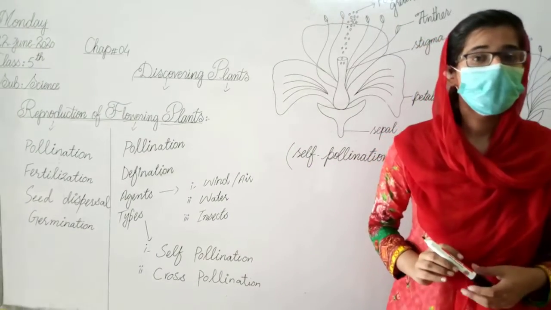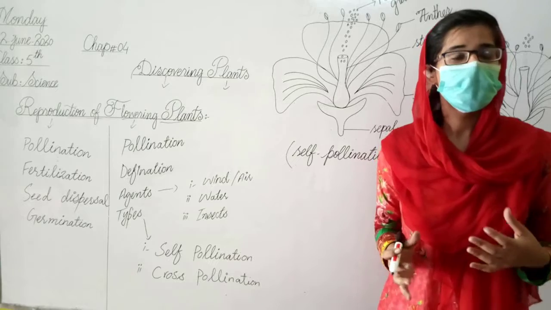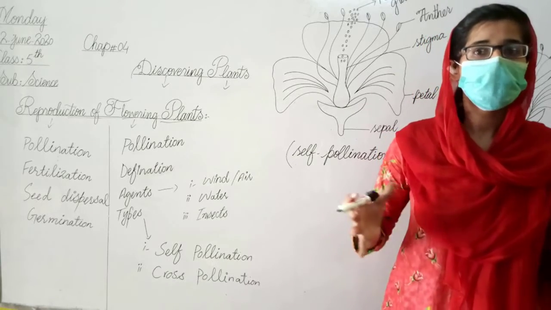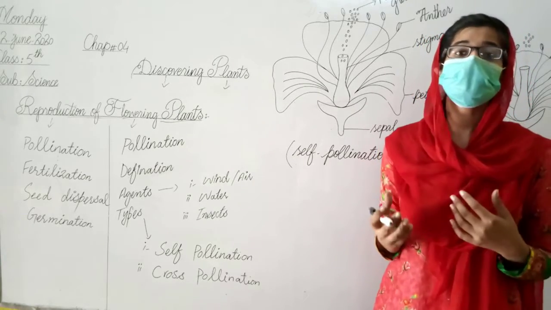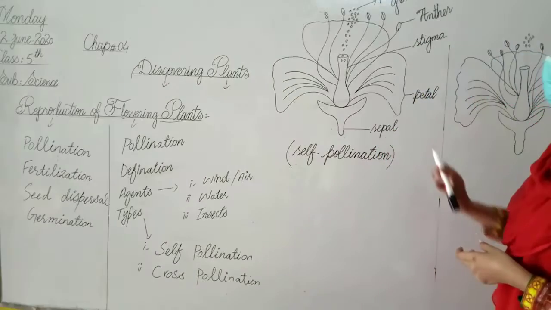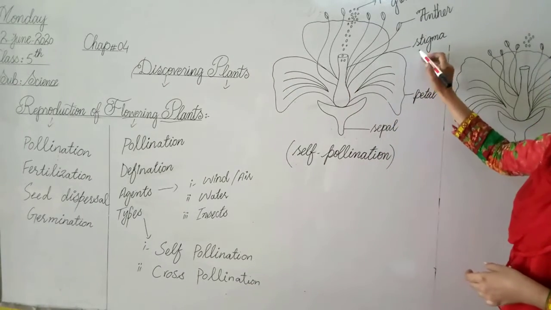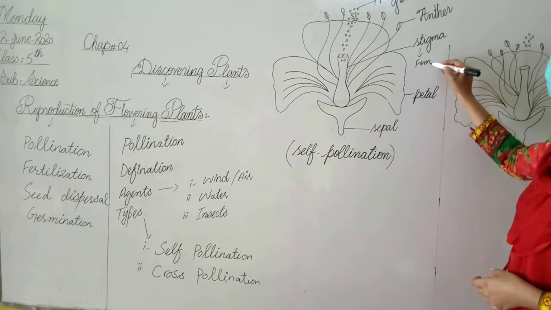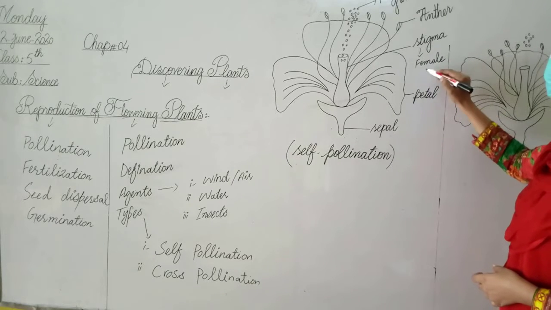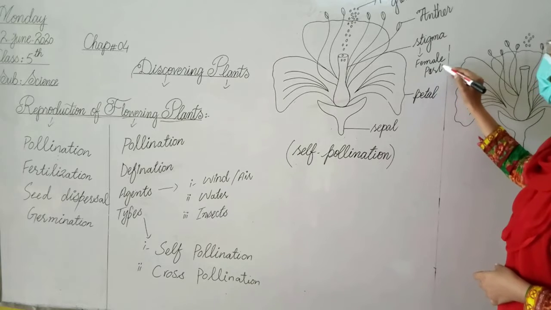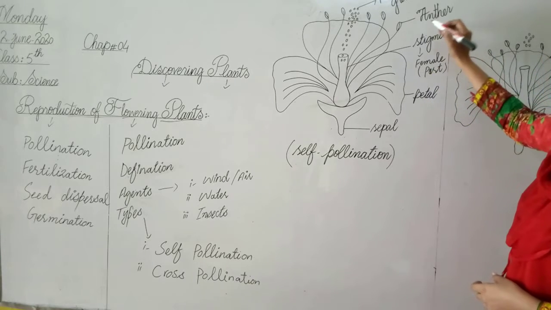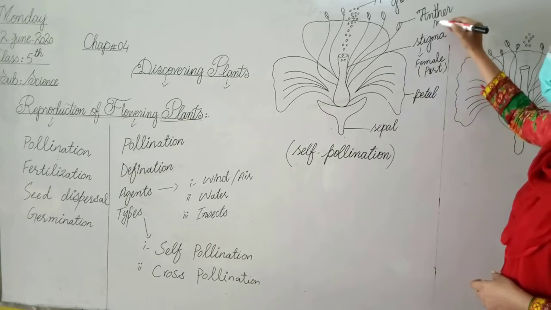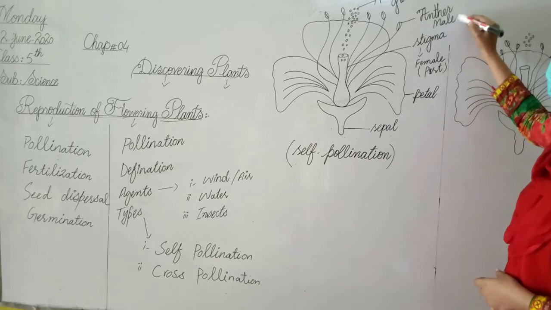The petals are brightly colored and their function is to attract insects. The next part of the flower is the stigma, which is the female part of a flower. And the next one is the anther, which is the male part of a flower.